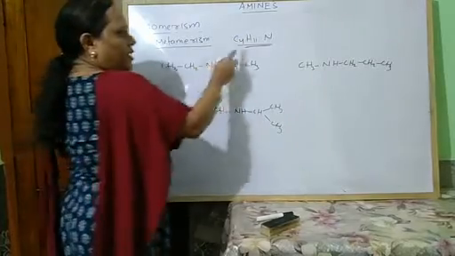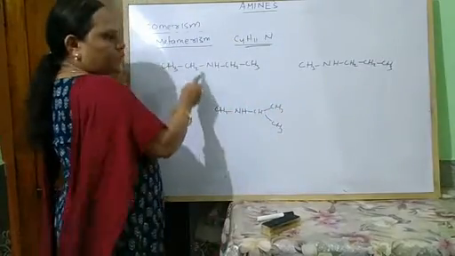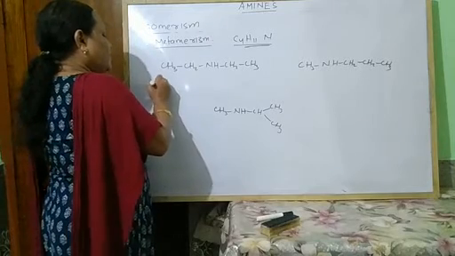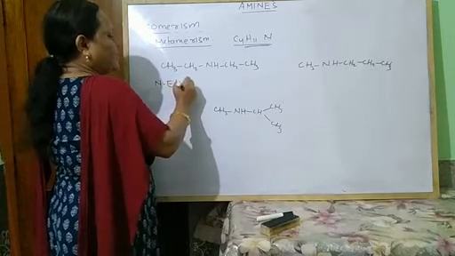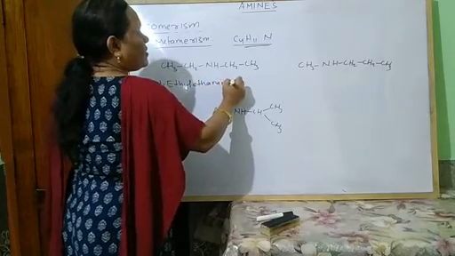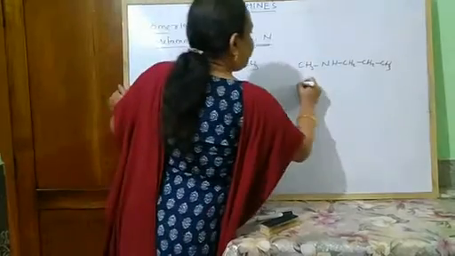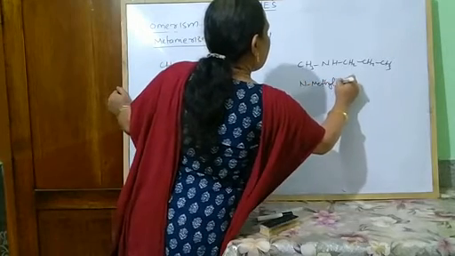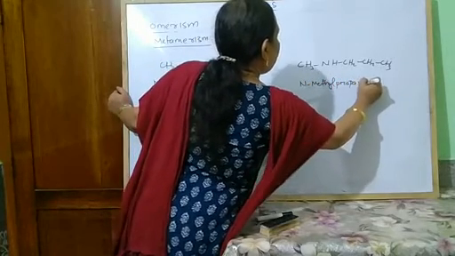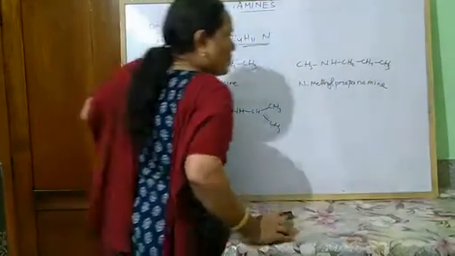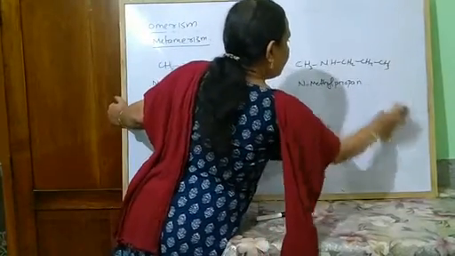C4H11N, all are representing the same functional group, that is secondary amine. And what are the names of these compounds? One is N-ethylethanamine. And this is N-methylpropan-1-amine.